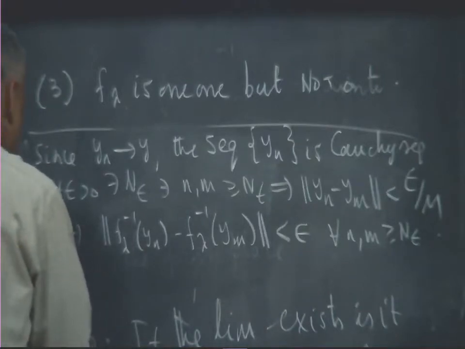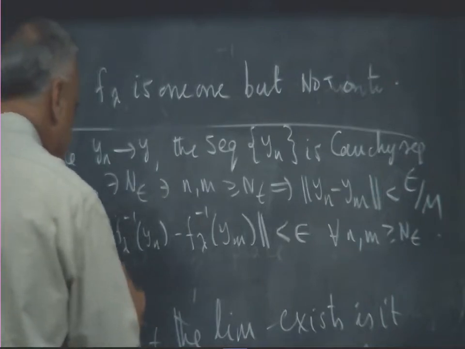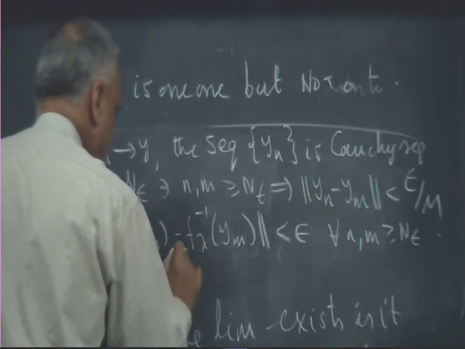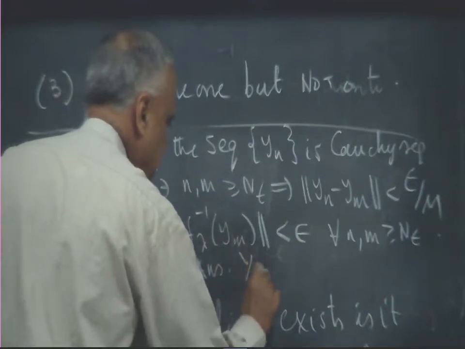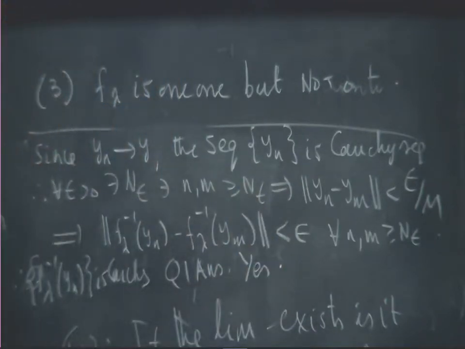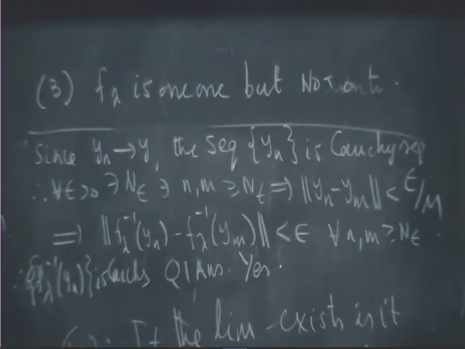Therefore, f lambda inverse yn is Cauchy. So, question 1 answer is yes, the limit exists. Okay. So, question 1 is disposed of by the simple fact that we have a Cauchy sequence in a Banach space and therefore, it converges.